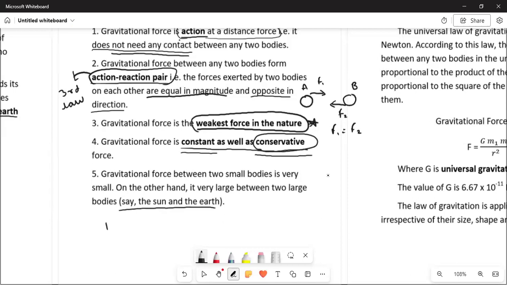So in this case the gravitational force will be very large. I also mentioned before that even though the gravitational force is the weakest force in nature, it still holds the power to bind the earth to the sun. Not only earth but all the 8 planets, and even the moon is revolving around the earth because of the gravitational force only.